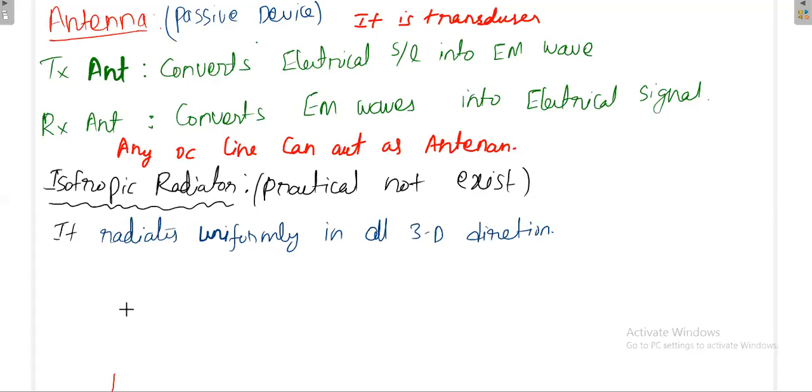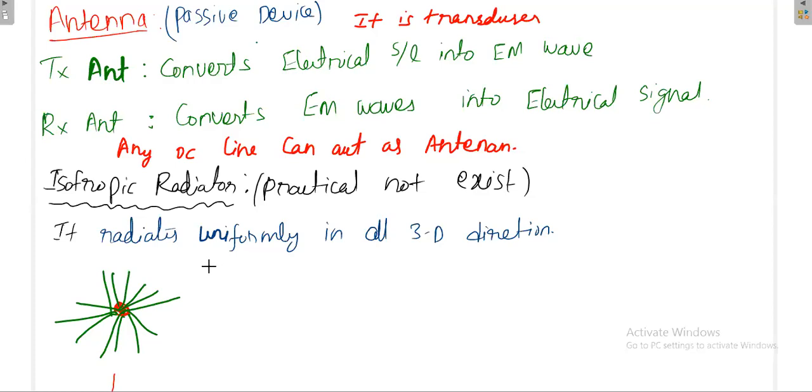For example, if I have an antenna here, my power will be going in all the directions. Now I am showing it in 2D only, but please imagine in 3D. Just like I am at the center point of a ball, and from the center point the energy is going outside in all the directions. Then that particular antenna is called an isotropic antenna because it radiates uniformly in all 3D directions.